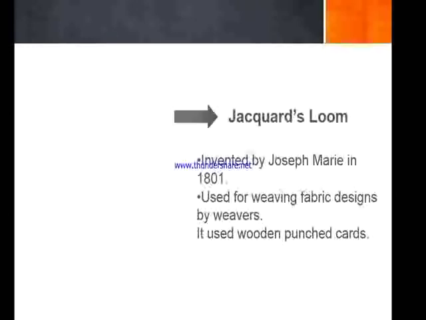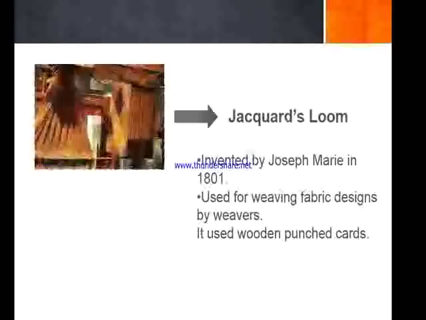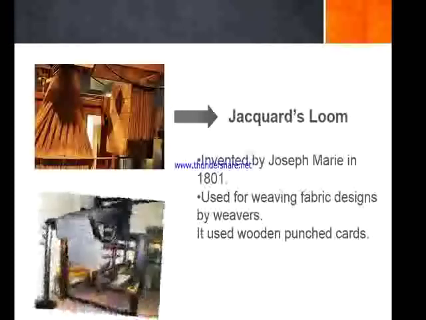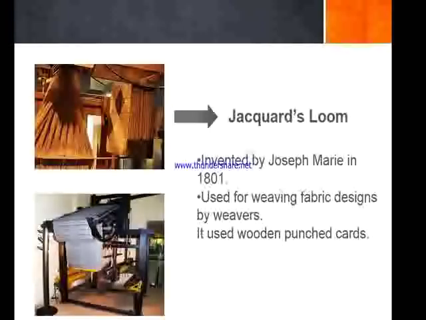Next we see the Jacquard's loom. It was invented by Joseph Marie in 1801 and is used for weaving fabric designs by weavers. Now see here on the screen, it uses punched cards. There are holes in these punched cards. These holes could be used for thread movements. This Jacquard's loom was very helpful to the weavers and merchants for creating new designs, and it was a huge loom in size.